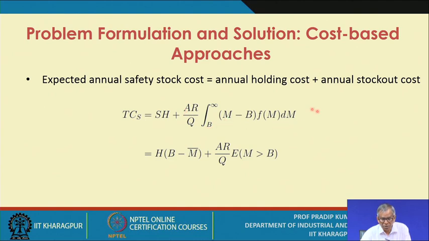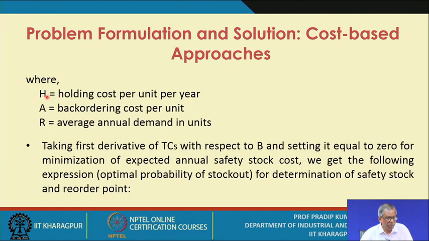This is the expected number of units short, and you please go through these expressions, and so we have the expression for TCS. H is the holding cost per unit per year, A is the back ordering cost per unit, R is the average annual demand in units, as already mentioned.